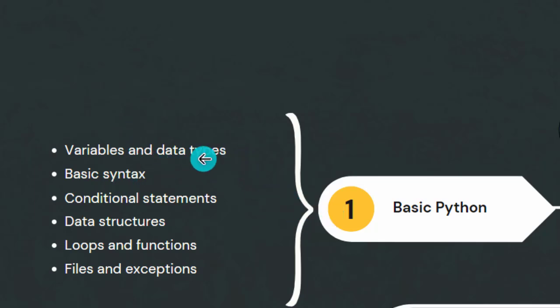After that, you need to understand the basic syntax of Python. The basic syntax of Python is very simple and easy to understand. Maybe in 30 minutes, or maybe even 5 minutes, you can understand it properly, but it's very important to understand what a variable is and what the data types of Python are, and also the syntax of Python, like how you can structure the code, how you can organize the code, and how you can avoid some errors. That's why it's very important to understand the basic syntax of Python.